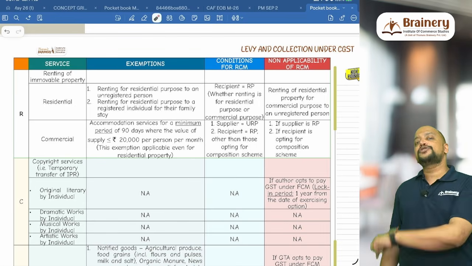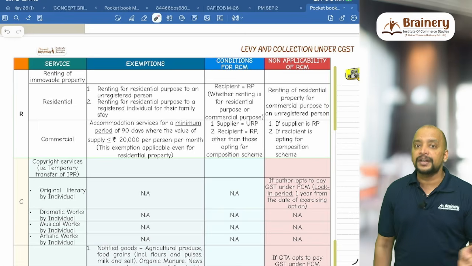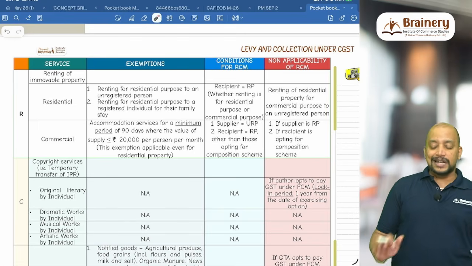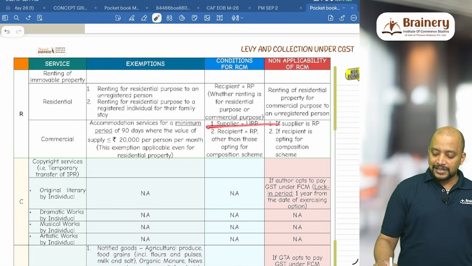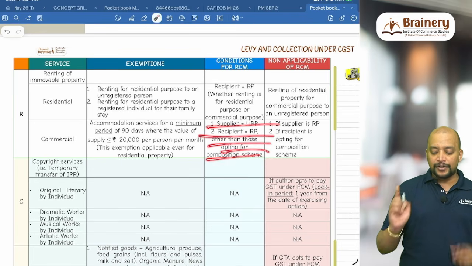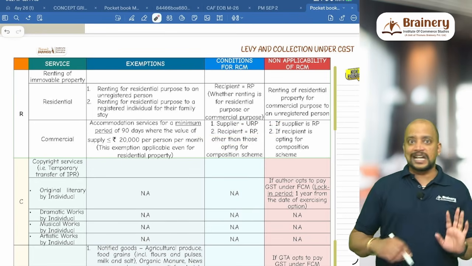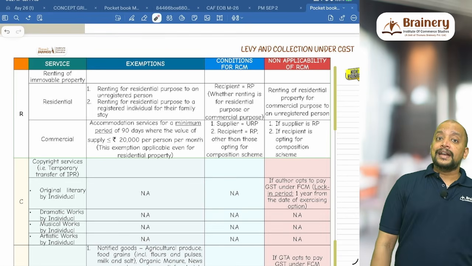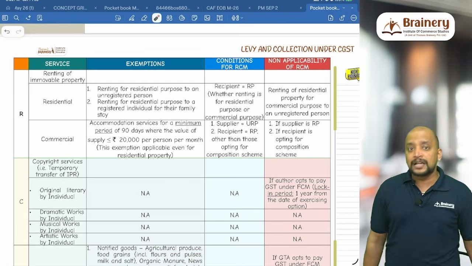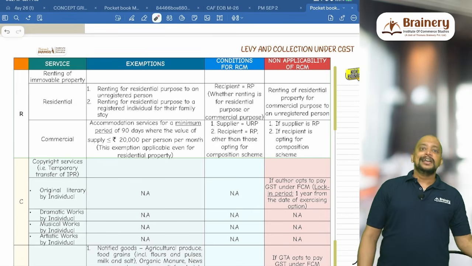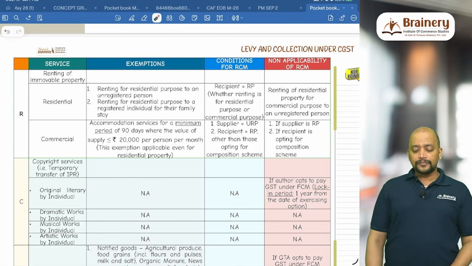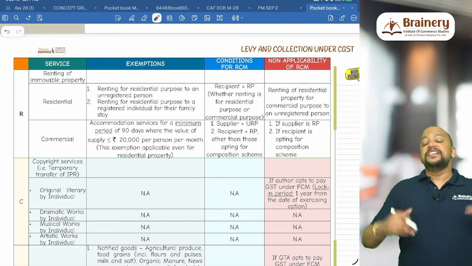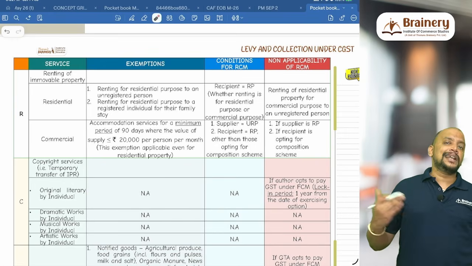However, if the recipient is opting for the composition scheme, they are given the benefit wherein whenever they are taking immovable property on rent, they don't have to pay any GST under RCM. So the supplier is unregistered, the recipient is registered, other than those opting for composition scheme. If any one condition is not satisfied, what if the supplier is registered? No RCM. Suppose the supplier is unregistered but the recipient is also unregistered, no RCM. Suppose the supplier is registered and the recipient is unregistered or registered but opting for composition scheme, then also it is no RCM. If any one condition fails, then it will be coming under FCM.